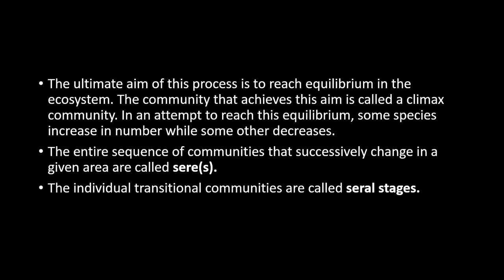The aim of this ecological succession is to reach a climax community. The climax community means the last community which has attained equilibrium with that ecosystem. And in this attempt to reach this equilibrium, some species keep on increasing, whereas some species will decrease. And ultimately, it attains the climax community.